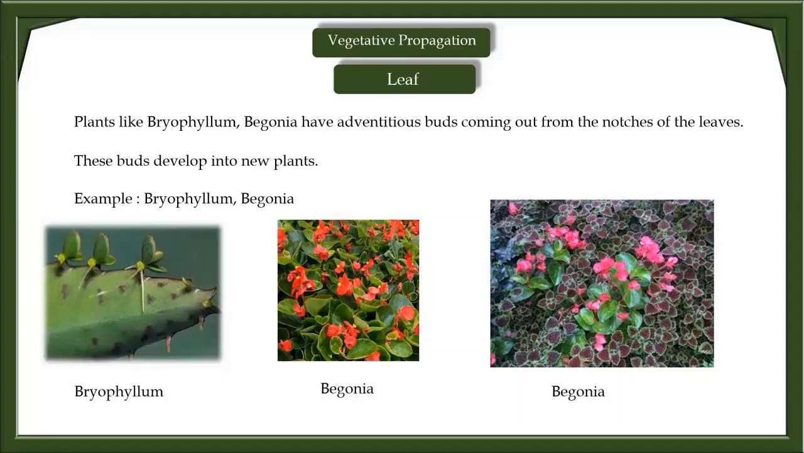Bryophyllum has thick and fleshy leaves. The leaves have buds along the edges. New plants grow from these buds. When the leaves drop down to the ground, the buds grow into adult plants.